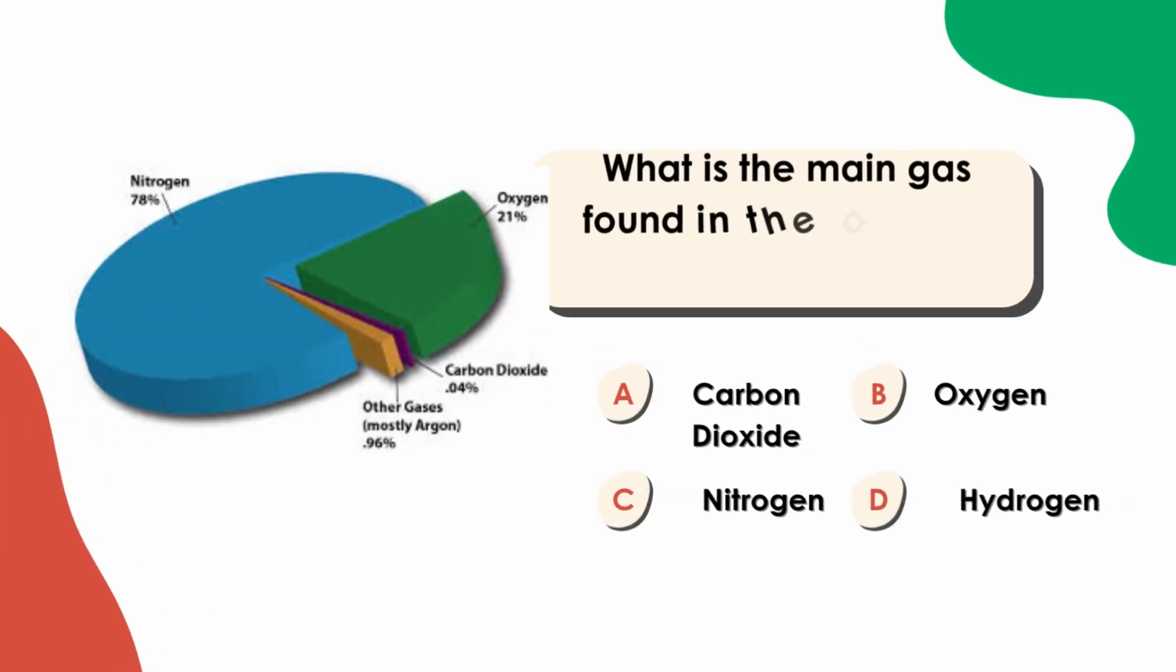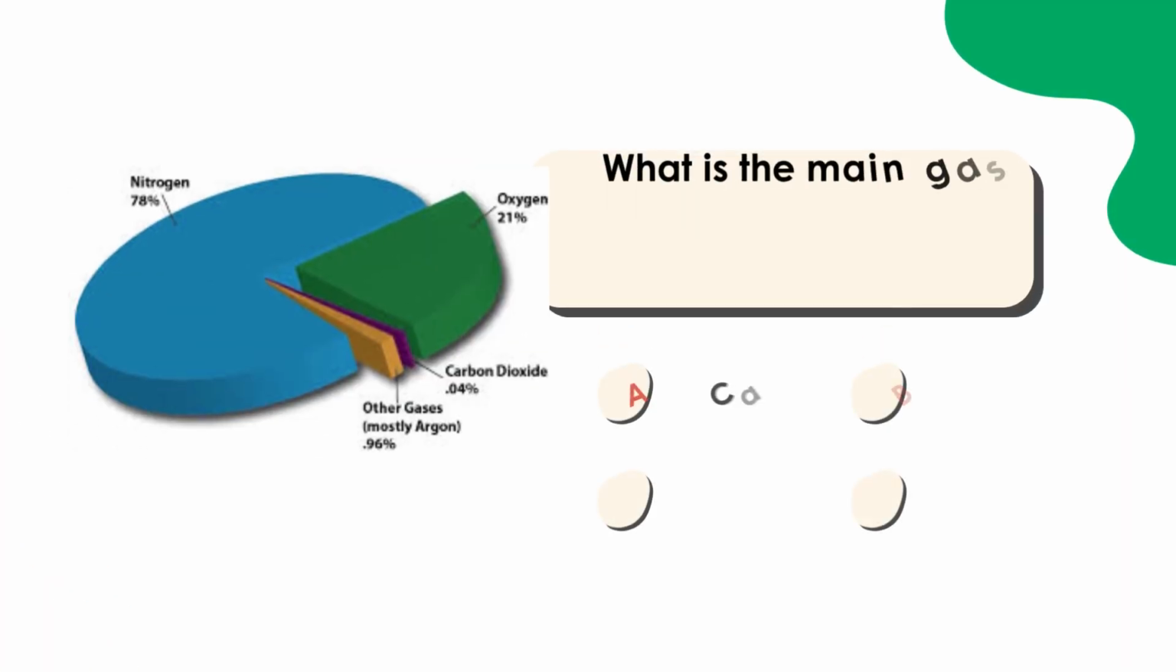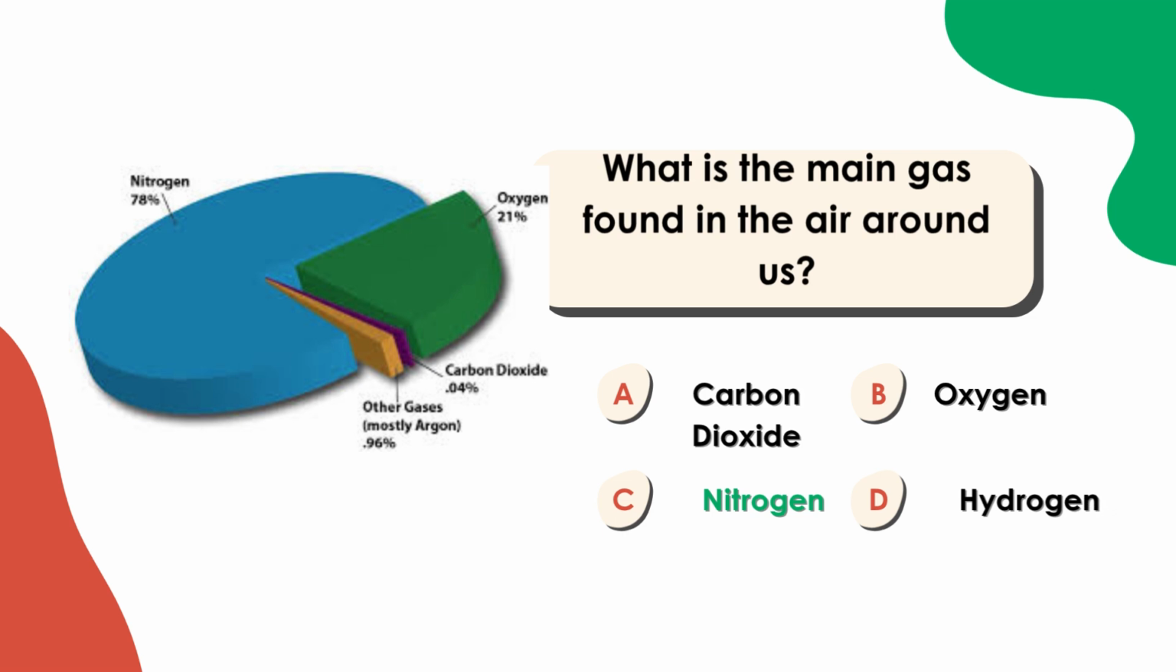What is the main gas found in the air around us? A. Carbon dioxide. B. Oxygen. C. Nitrogen. D. Hydrogen. Correct answer C. Nitrogen.